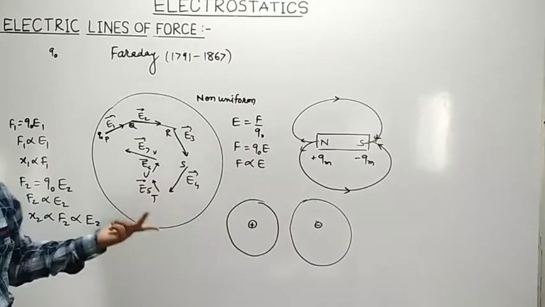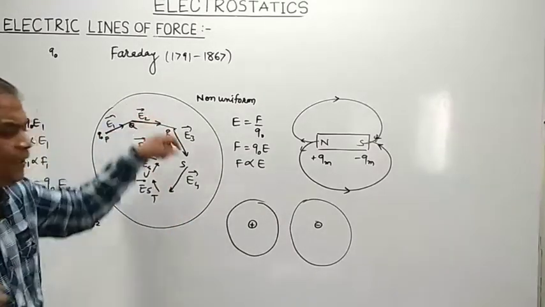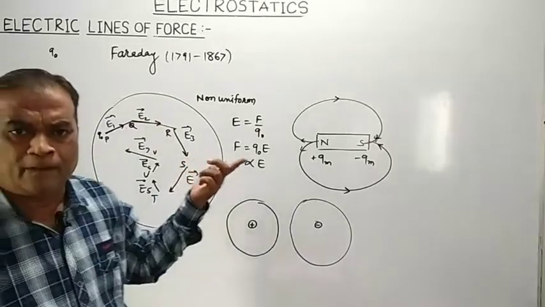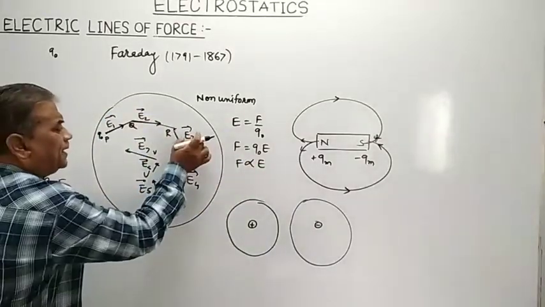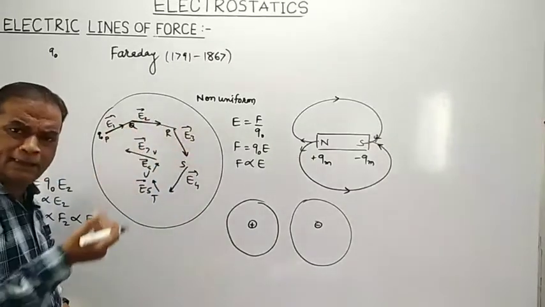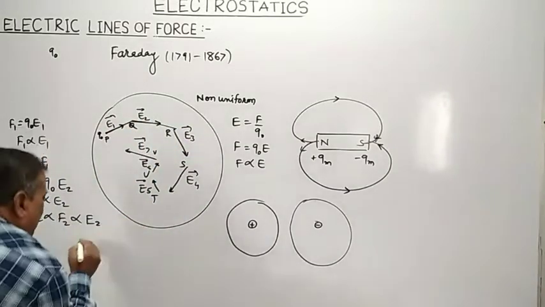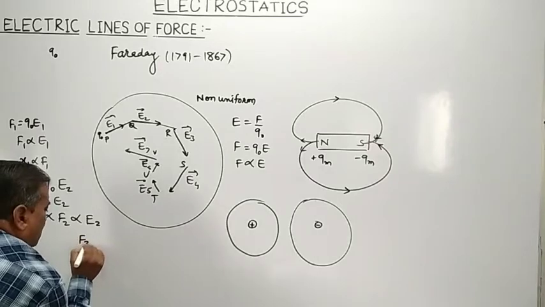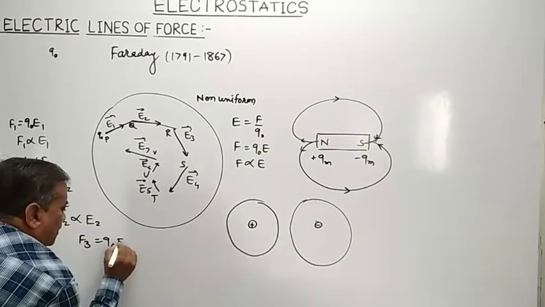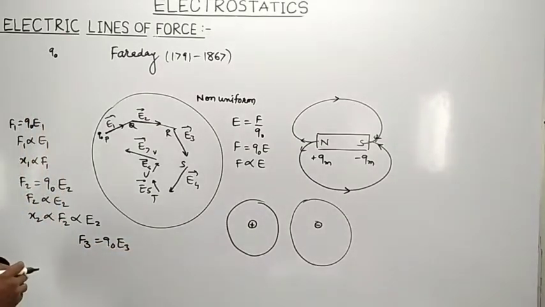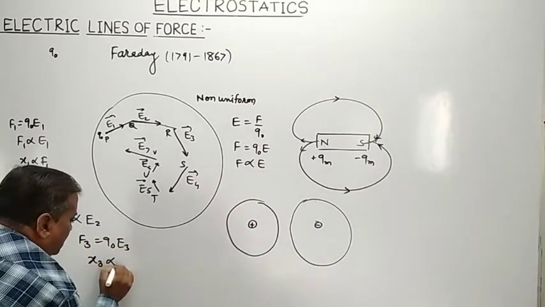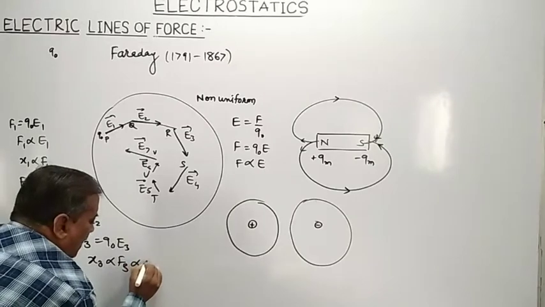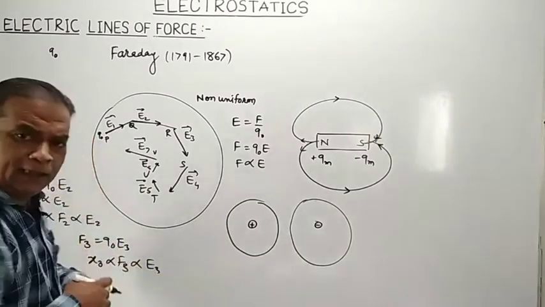So that charge will move like this and reaches point R. At point R, because R is a point in the region of electric field, there is a certain electric intensity. The electric field intensity at point R is E3. So that charge is once again acted upon by what? Force F3, which is equal to Q0 into E3. This force displaces the charge through a displacement x3, which is proportional to F3, and F3 is proportional to what? E3.